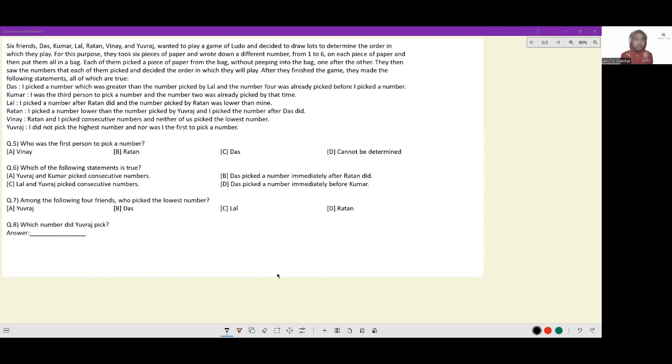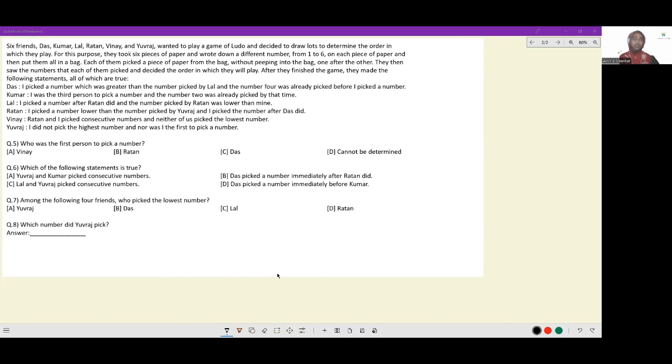Let's look at this question. 6 friends, Das, Kumar, Lal, Ratan, Vinay, and Yuvraj wanted to play a game of Ludo and decided to draw lots to determine the order in which they play. For this purpose, they took 6 pieces of paper and wrote down a different number from 1 to 6 on each piece of paper and then put them in a bag.